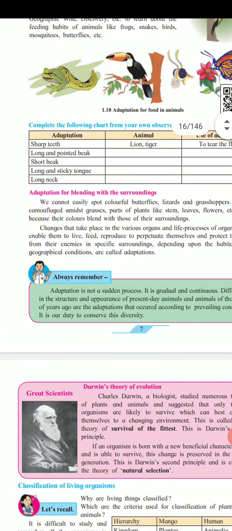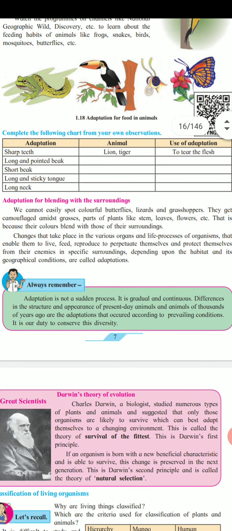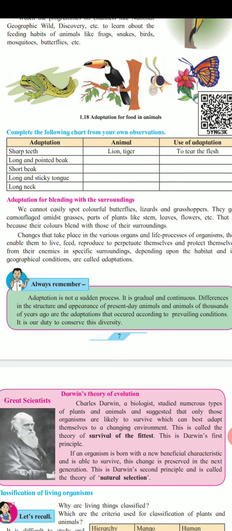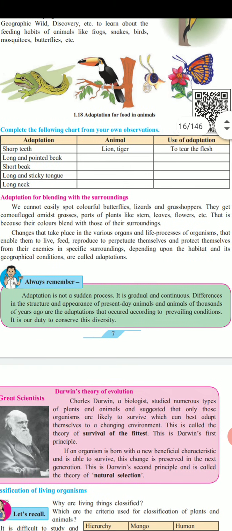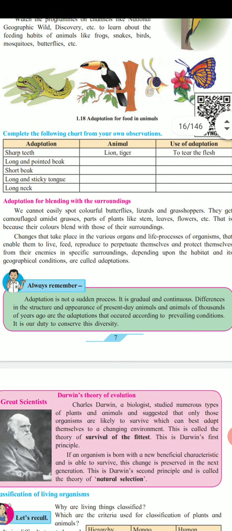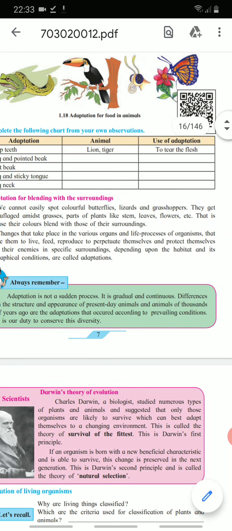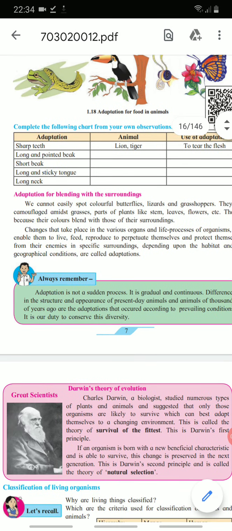Changes that take place in the various organs and life processes of an organism that enable them to live, feed and reproduce, to perpetuate themselves and protect themselves from their enemies in specific surroundings, depending upon the habitat and its geographical condition, are called adaptation.